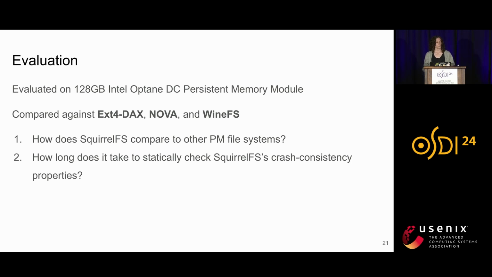Now I'll talk a bit about the experiments we ran on SquirrelFS. We evaluated SquirrelFS on real Intel Optane persistent memory and compared against three state-of-the-art PM file systems. ext4dax as a baseline, as it is the only persistent memory file system in the Linux kernel at the moment. It's a port to persistent memory of the widely used ext4 system. And we also compared against NOVA and WineFS, two recent persistent memory file systems.